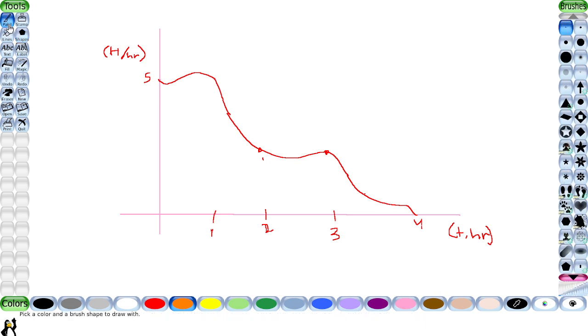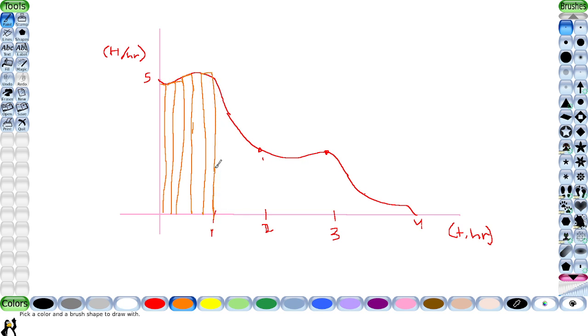We're drawing. You can ask, why can't we just draw a bunch of rectangles under it? We can split these rectangles up and make our own kind of weird shape that has all these different little sides, and find the area of each of these rectangles to have a much better approximation of how many hot dogs I've eaten in 2 hours.